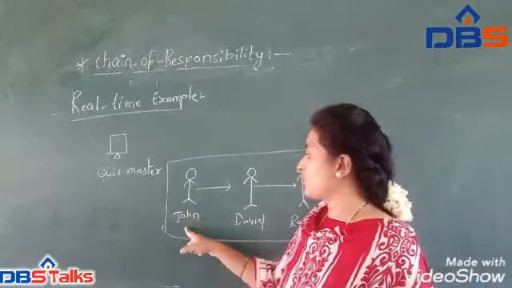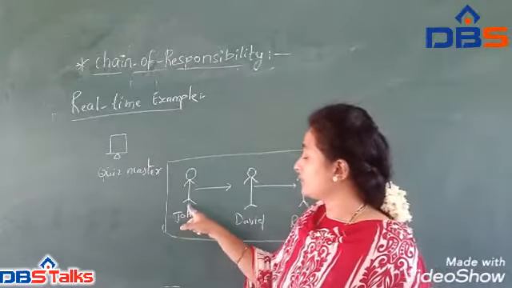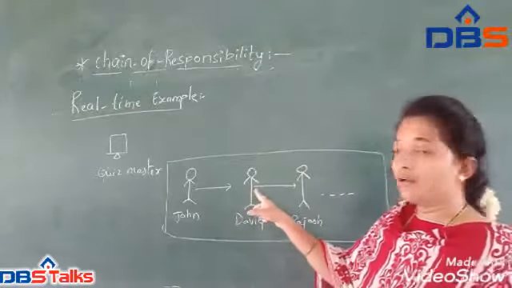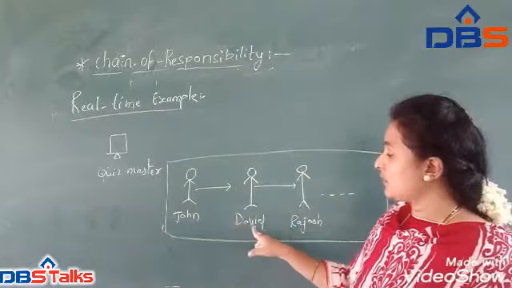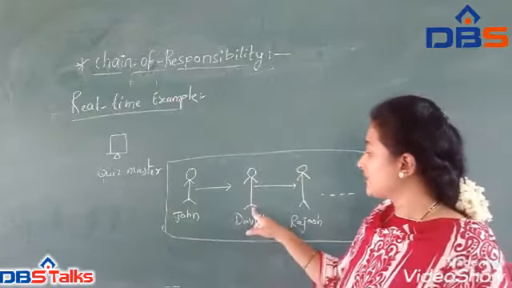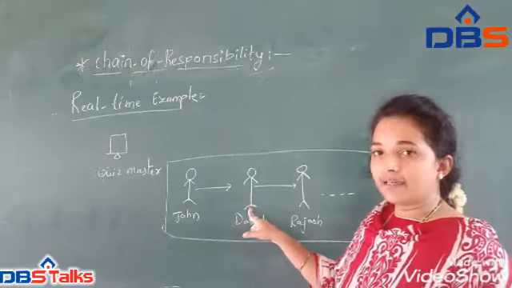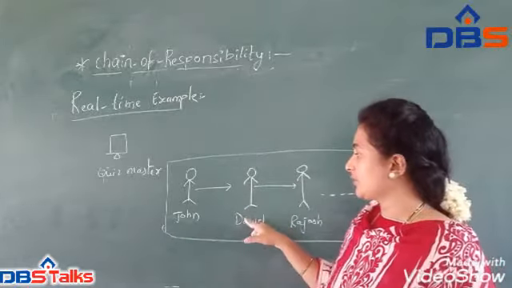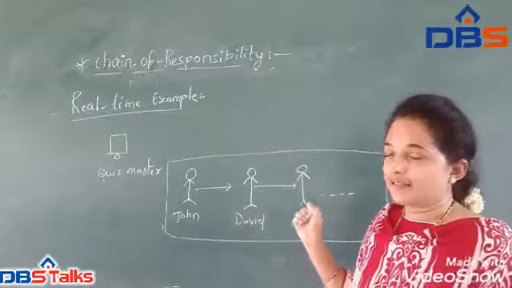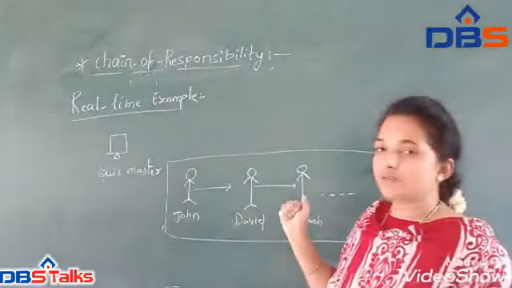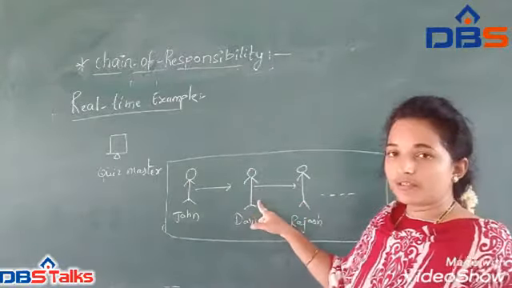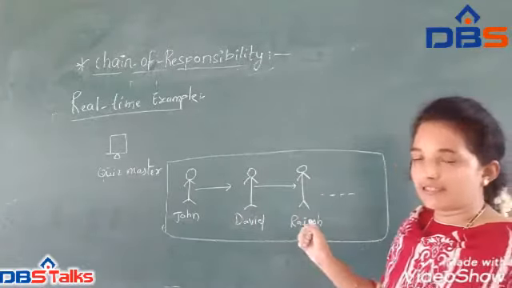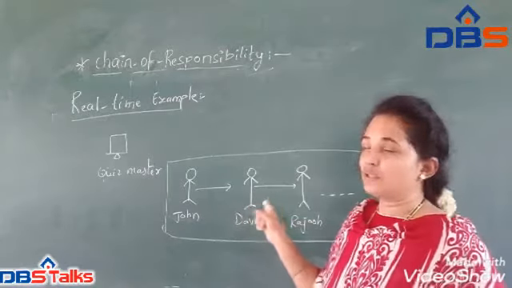If John doesn't answer that question, it will be passed to another receiver, David. If after receiving the question David has the capacity to handle that request and answers it, further processing is not necessary. He will get another question from the quiz master. If he does not answer that question, it will be passed to another receiver, Rajesh. This is how the communication will occur. This is one real-time example.